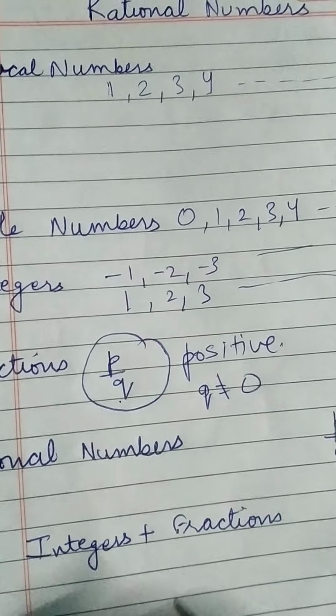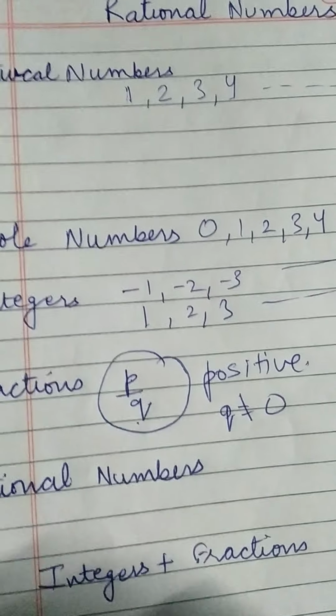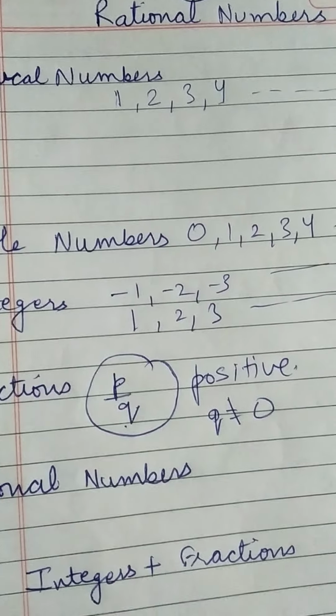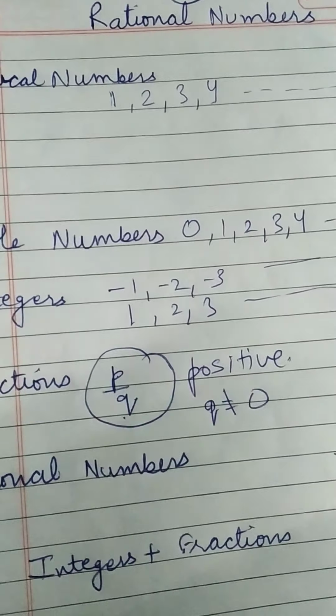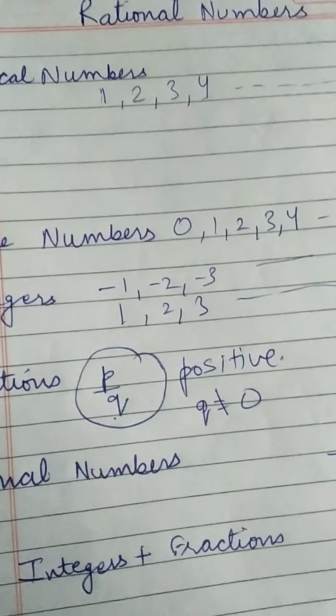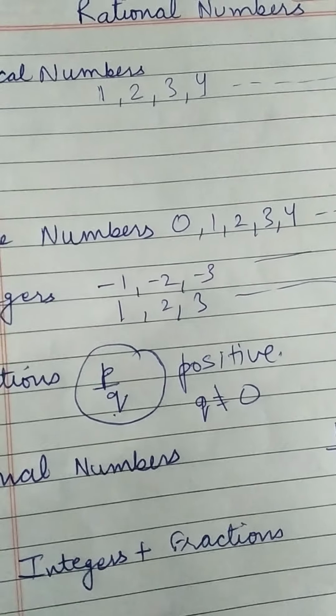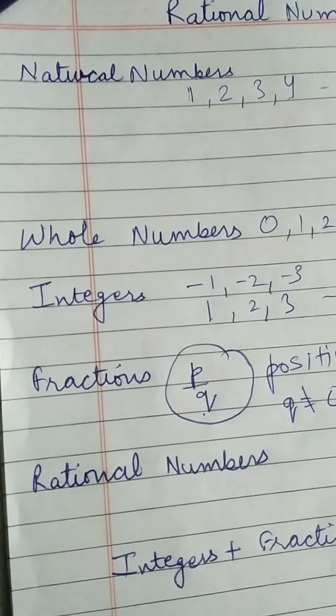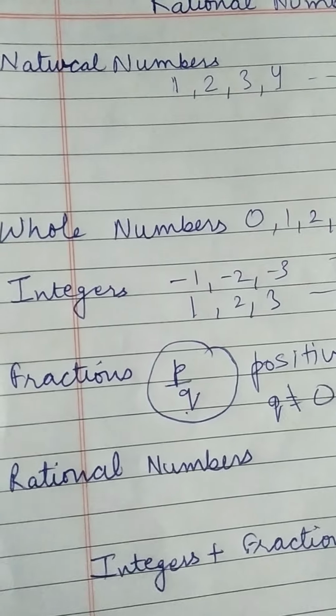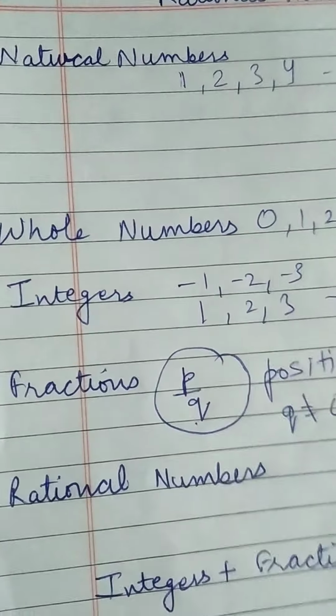Now, if we talk about the integers, which are negative numbers, meaning they show the negative side. For example, we talk about the temperature which is below 0, or the distance which is below the sea level; that we count in integers.